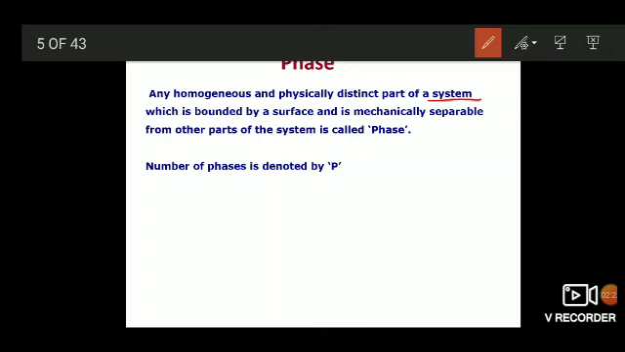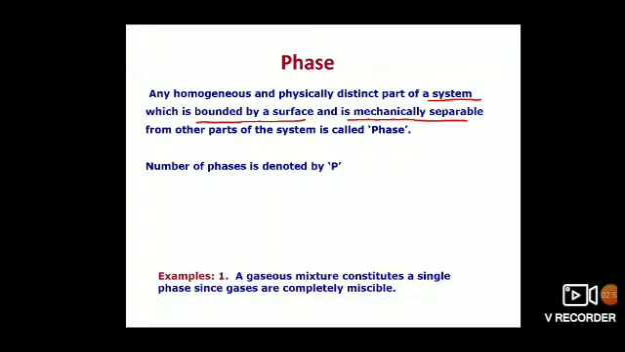Now in this definition of phase, the main words that shall be remembered are mechanically separable and bounded by a surface. So these terms shall be underlined. Now, number of phases is denoted by P. For that we see the examples as follows.